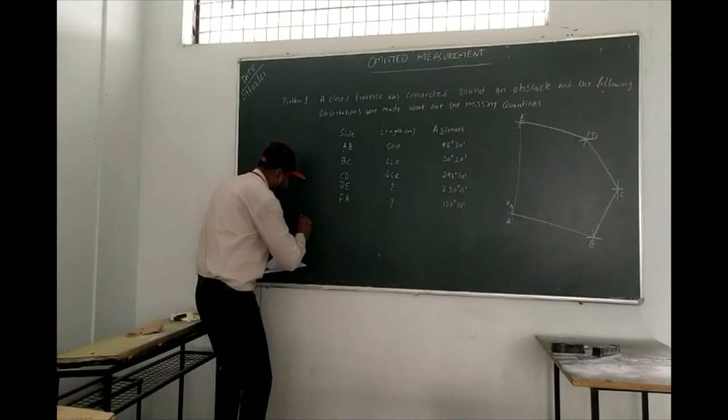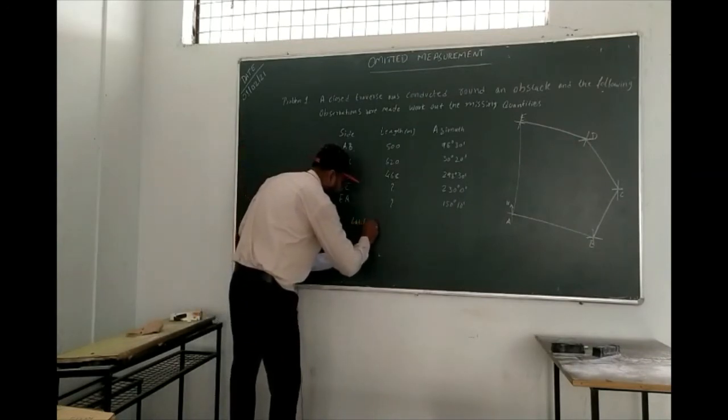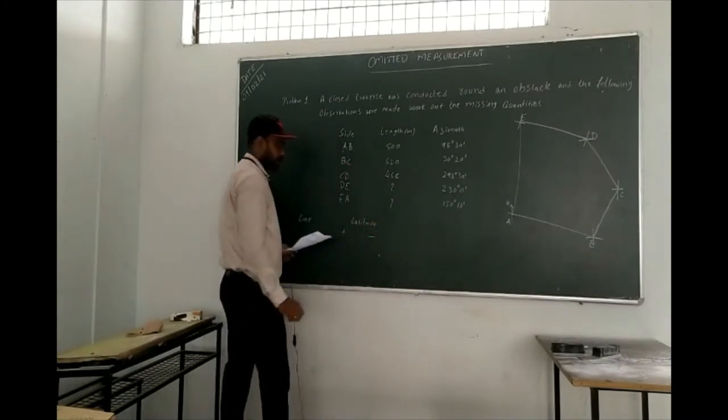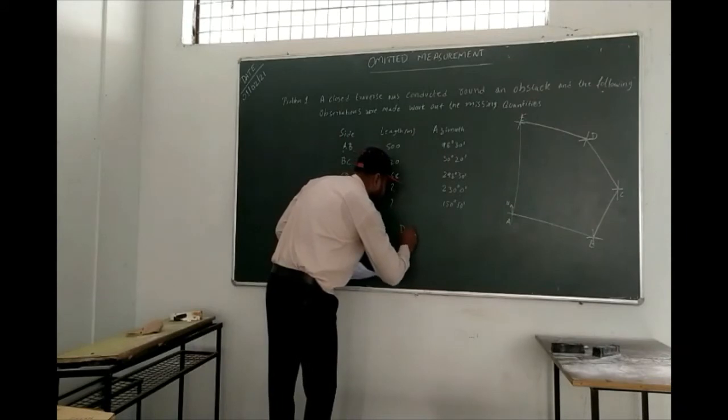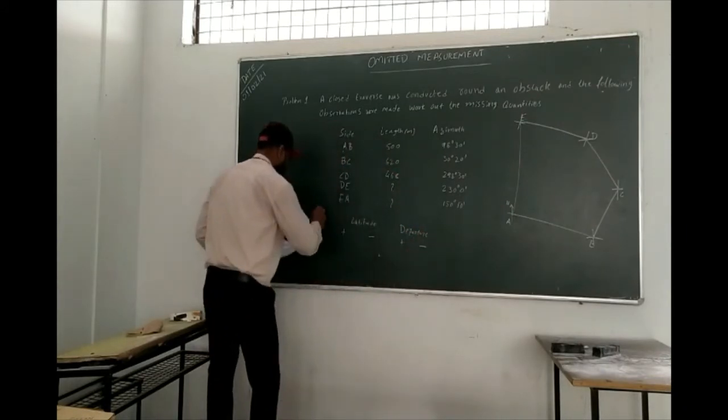In the first column you write line. In the second column you write latitude. In the latitude you're going to have two signs, that is plus and minus. And the same for departure also, plus and minus.